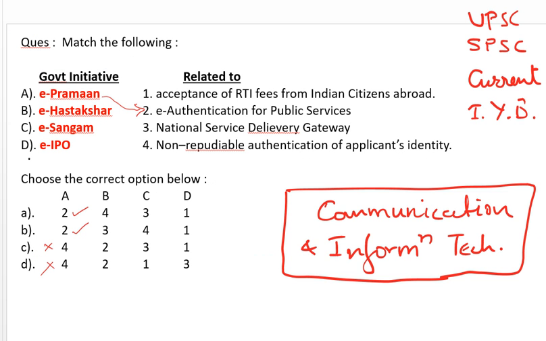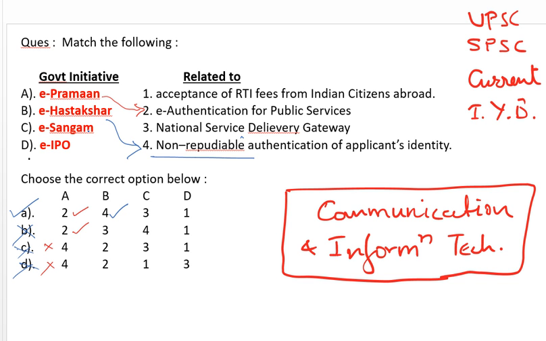So let's check out whether it is E-Hastakshar. Here we find that E-Hastakshar is going to match with this one, non-repudiable authentication of applicant's identity. Now let's check out which is the matching one. Second, B, is the fourth one. We know C was already cancelled and D was already cancelled, and here we get confirmation that the second option's answer is 4. So this is also cancelled, and A is our right answer.